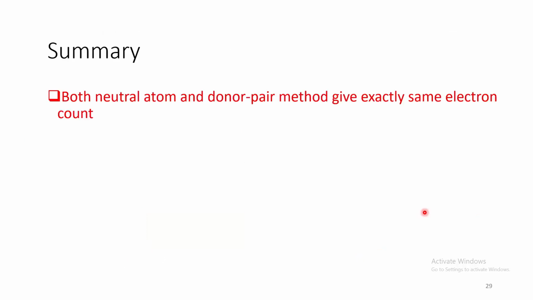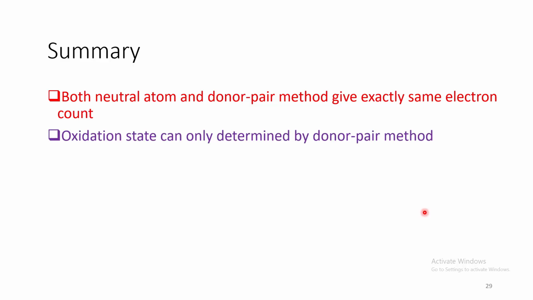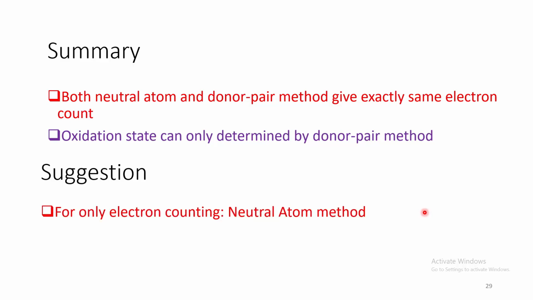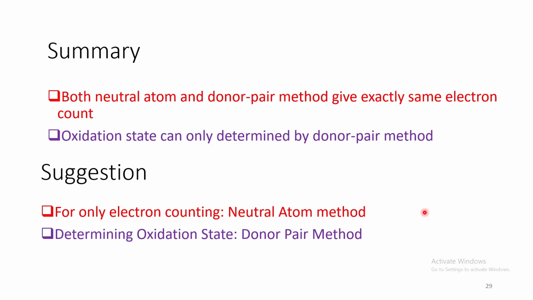Now summary: both the methods give exactly the same electron count, but oxidation state can only be determined by the donor pair method. So suggestion: if you need to calculate only electron count, then go for neutral atom method because it is the simplest. But if you need to determine the oxidation state, the only way is to use the donor pair method because neutral atom method gives no idea about oxidation state.